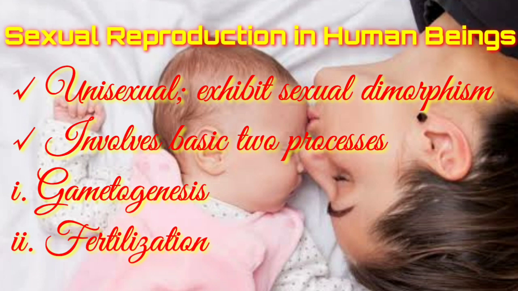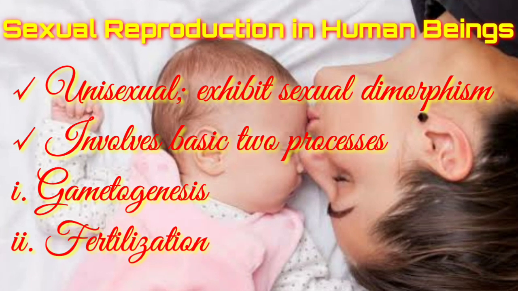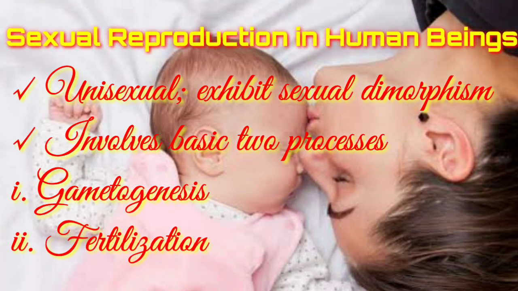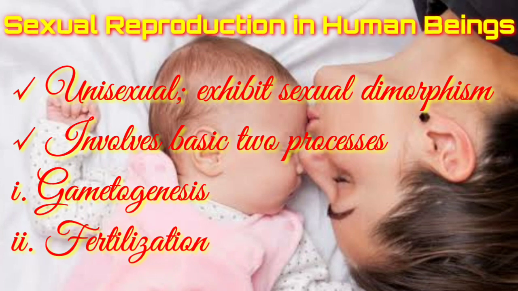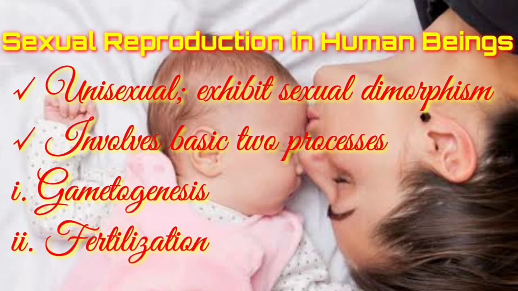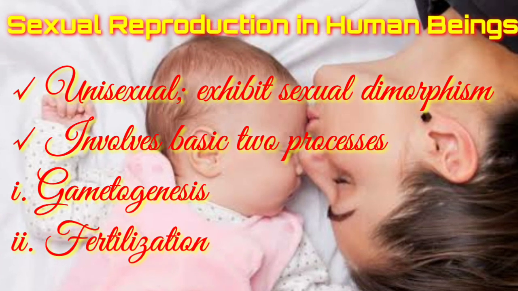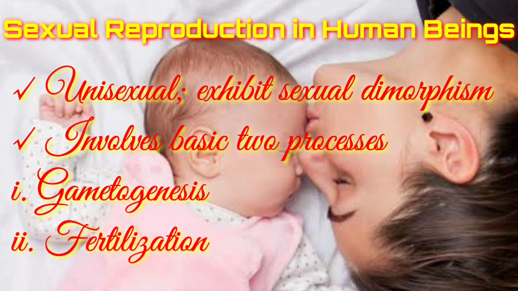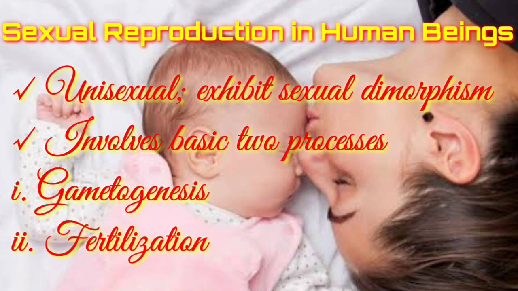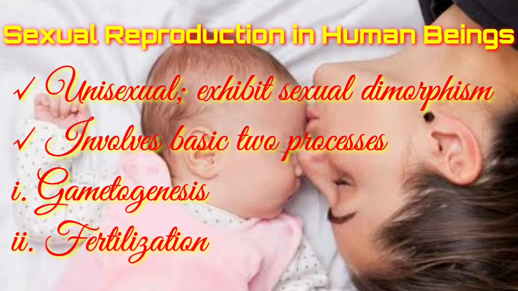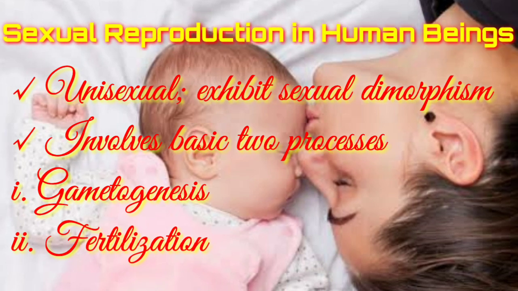These reproductive cells get fused with each other in order to give rise to the first cell of life called zygote. The process of fusion is known as fertilization. Here we are going to discuss both the processes in detail.